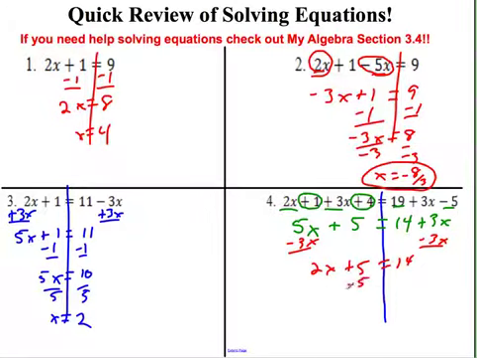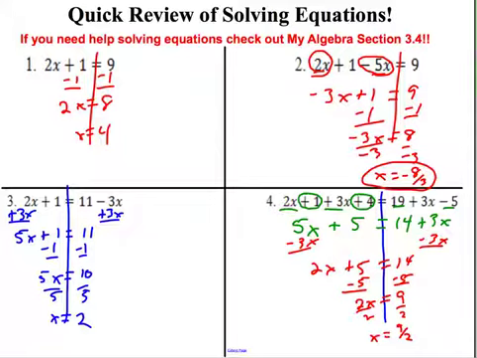Now solve for x. So if you're good at solving equations, you're going to blow up this test. A lot of solving equations. If not, it's just going to take a little more practice, but it's great skills to have. This looks like 9/2 or 4.5 for x. Fantastic. So quick review.